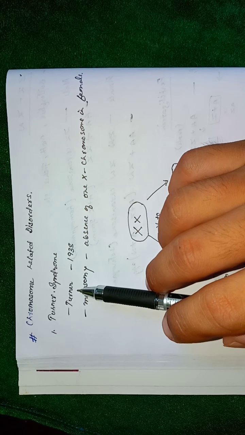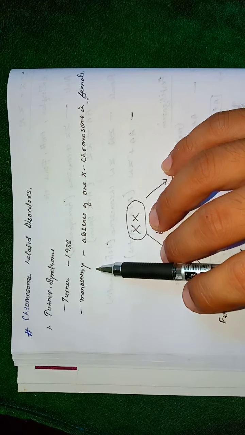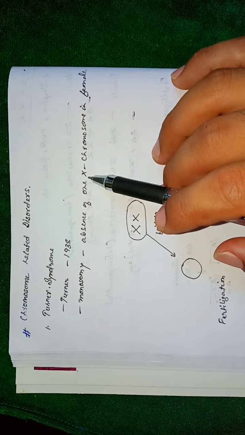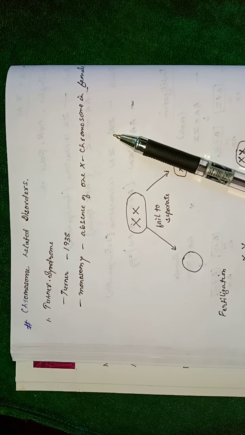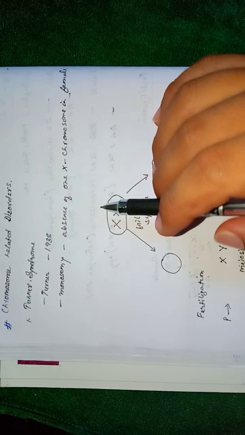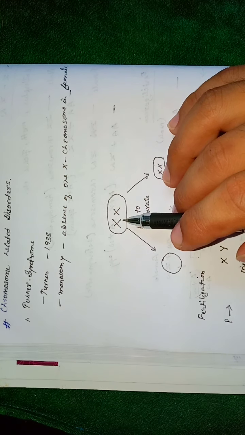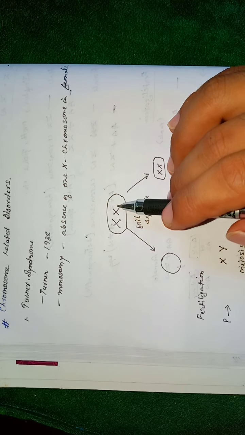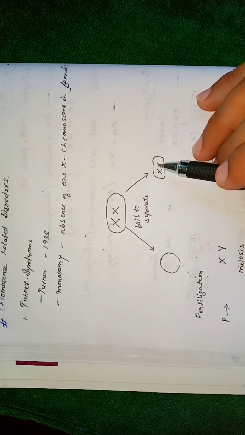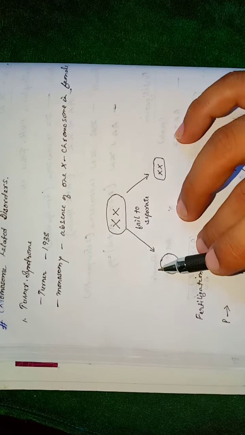This syndrome was first described by a person named Turner in 1938, and it arises because of monosomy, that is, absence of one X chromosome, the sex chromosome in the female. During gamete formation in both male and female, meiosis results in the separation of the sex chromosomes. In case of female, the two sex chromosomes, XX, will be separated with one X this side and the other X this side. In case of male, XY means one X one side and one Y on the other side.